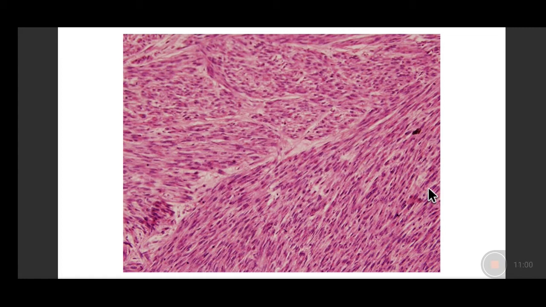How do we differentiate it from malignant smooth muscle tumors? There is no variation in nuclear shape. There is no hyperchromasia. There is no prominence of nucleoli. The mitosis is not prominent. It is less than 5 per 50 high power fields in the smooth muscle bundles. And there is no necrosis or hemorrhage. So the features of malignancy which are there in sarcomas are absent in this. Low mitosis, no atypia, slow growing tumor, well circumscribed, though not encapsulated.